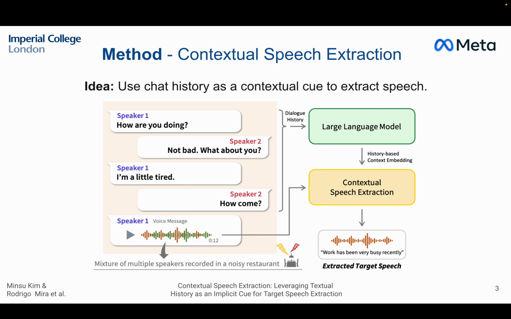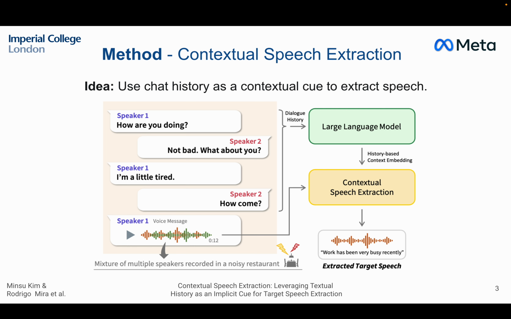Two speakers are speaking, and the first one says, "How are you doing?" The other responds, "Not bad. What about you?" "I'm a little tired." "How come?" And then we have a voice message with multiple people speaking at the same time. Let's say I'm in the supermarket and I'm recording it there. One person is saying, "I'm going to buy some oranges." The other person is saying, "Have you watched the latest episode of Game of Thrones?" And then finally, I'm saying, "Work has been very busy recently."